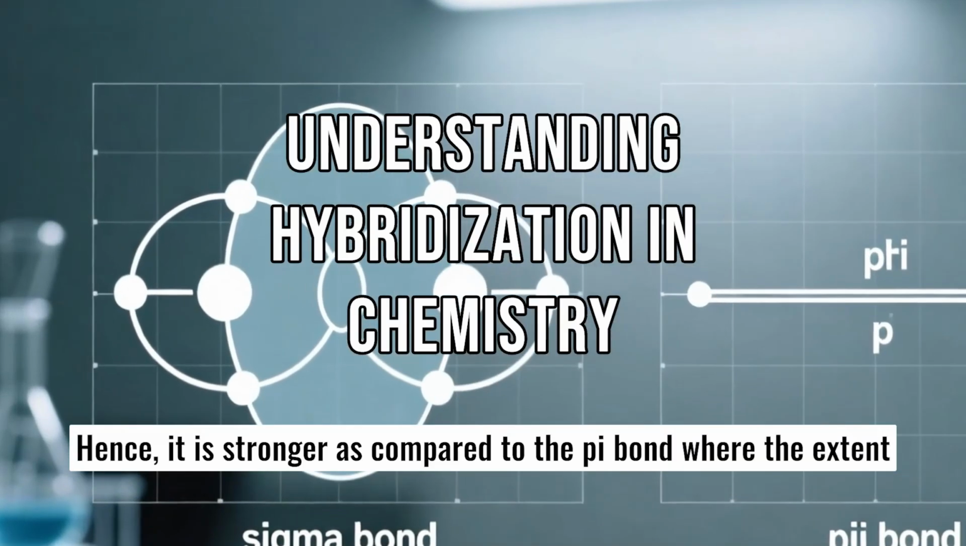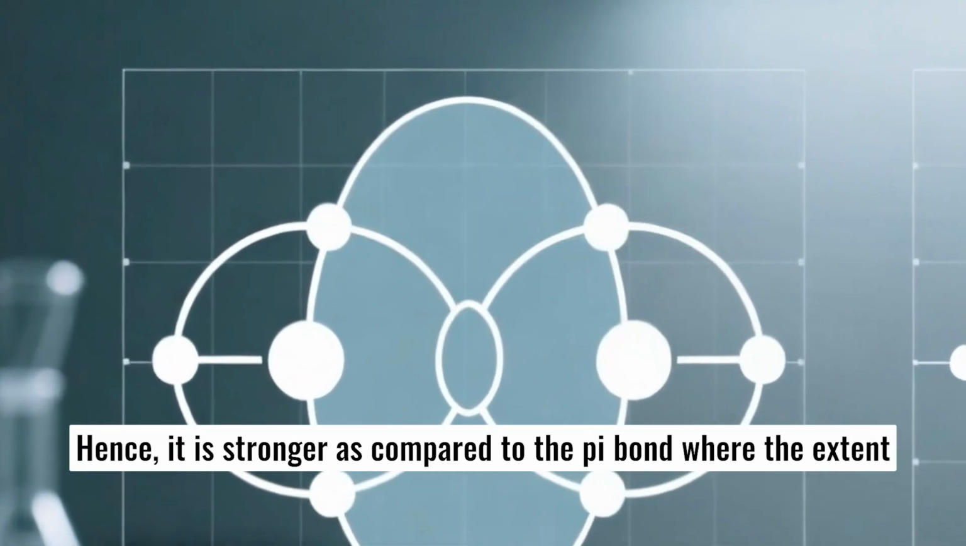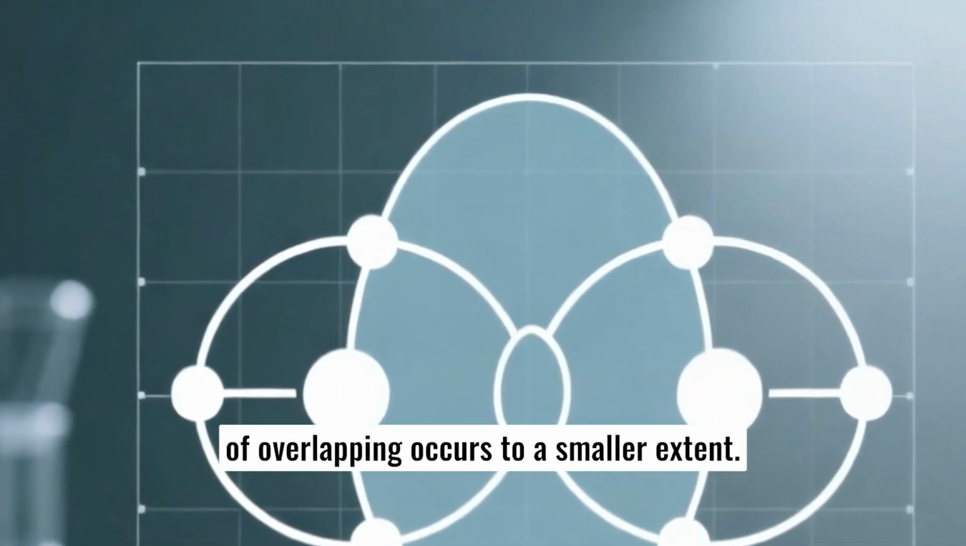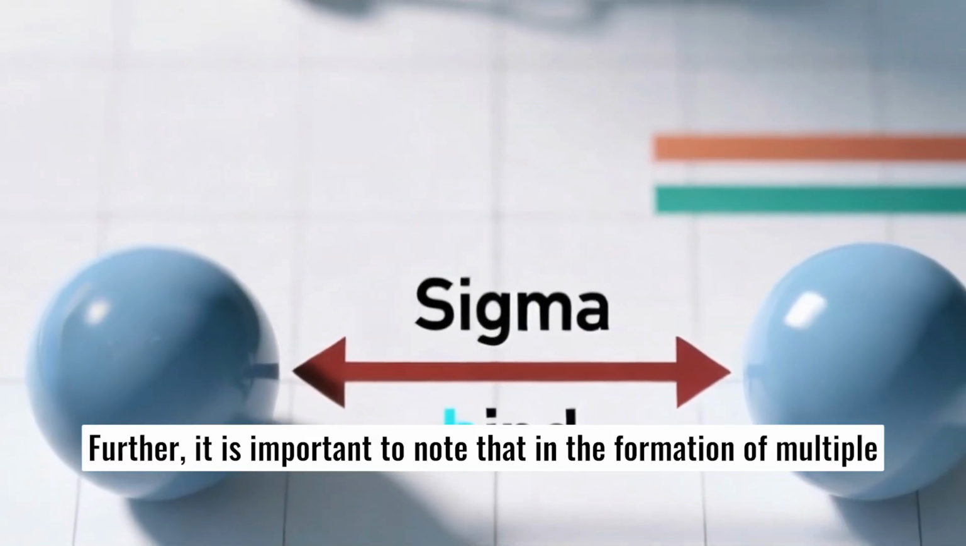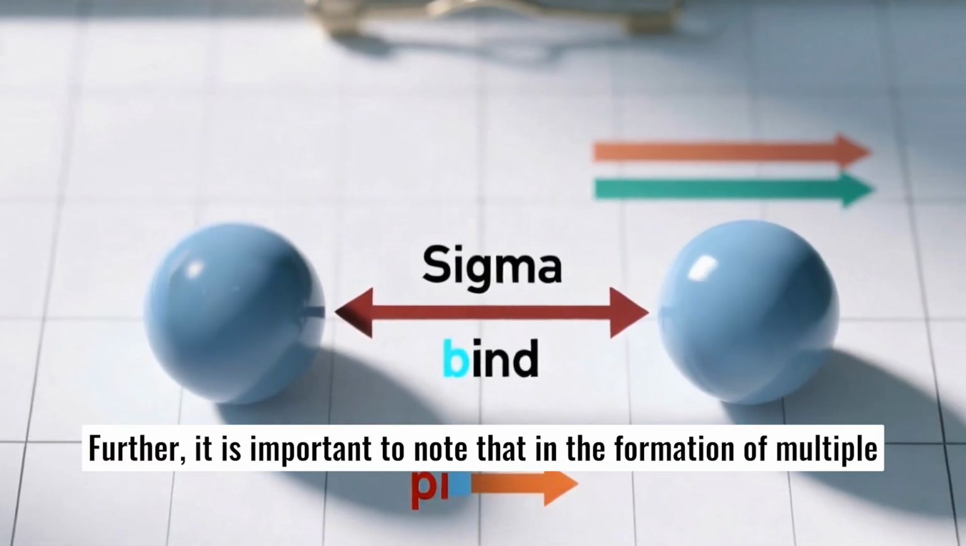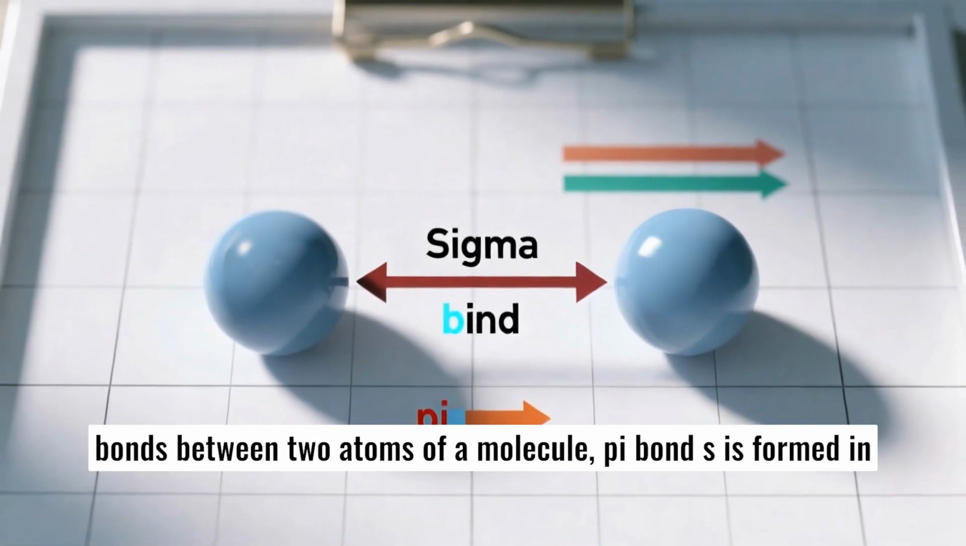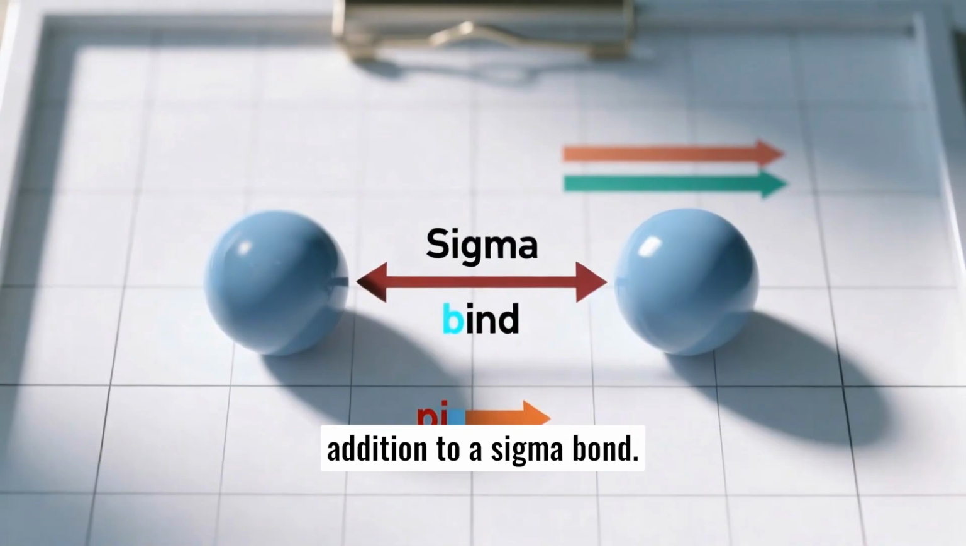Hence, it is stronger as compared to the pi bond, where the extent of overlapping occurs to a smaller extent. Further, it is important to note that in the formation of multiple bonds between two atoms of a molecule, pi bonds are formed in addition to a sigma bond.